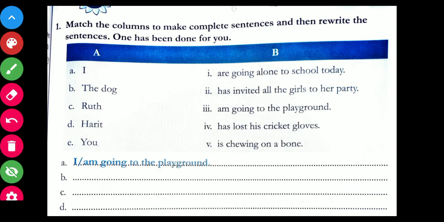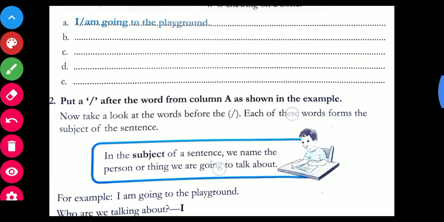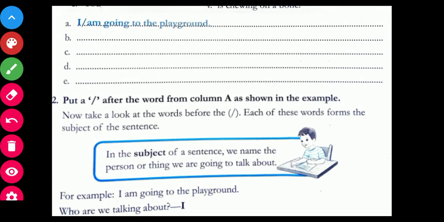Next, "You are going alone to school today." So "you" is the subject, then slash, "are going alone to school today" becomes the predicate. This is the way you have to write the sentences. Now over here you can see the second step is to put a slash after the word from column A, as shown in the example.